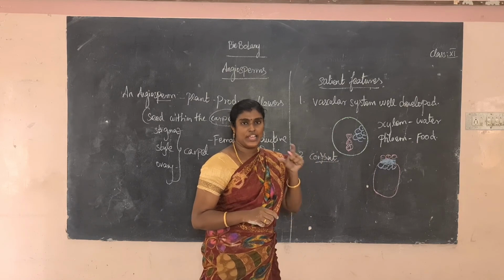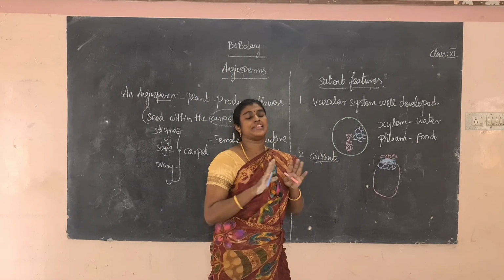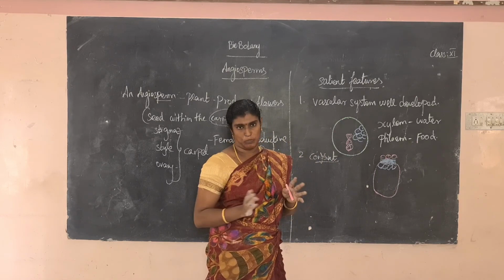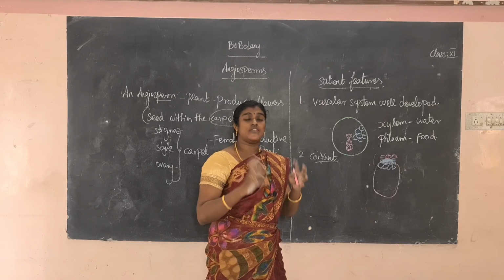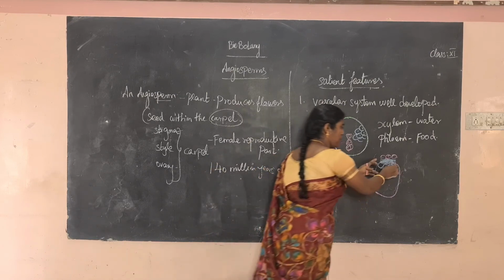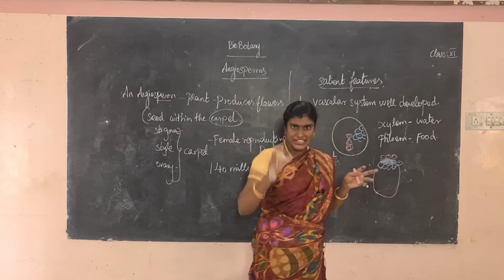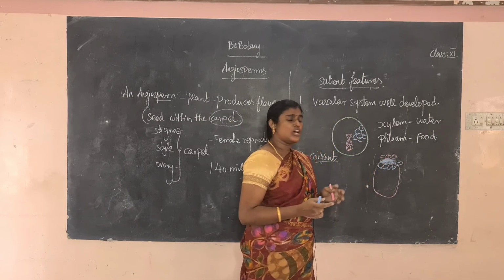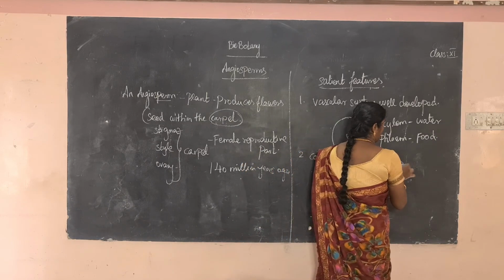Okay. So what is a cambium? It is a type of plant tissue. It is actively dividing cells, that is called cambium. So it only occurs in the dicot stem.